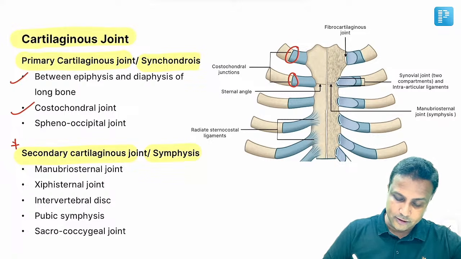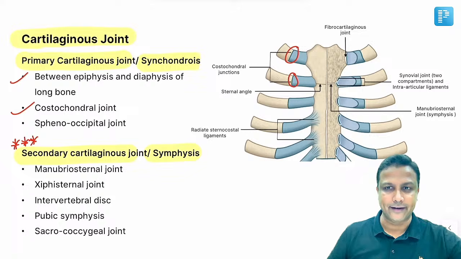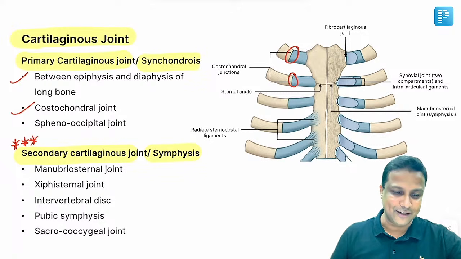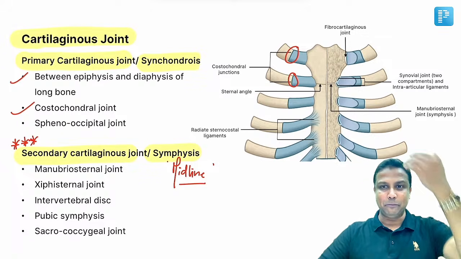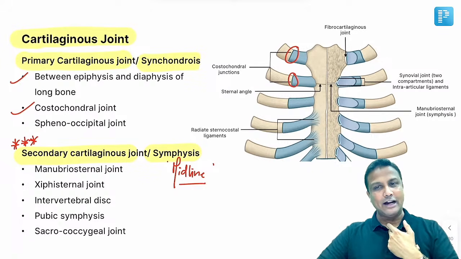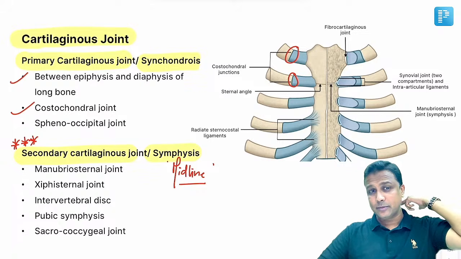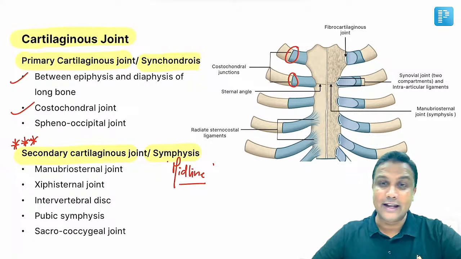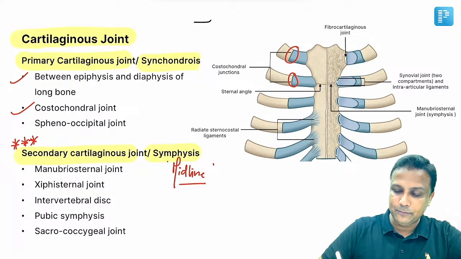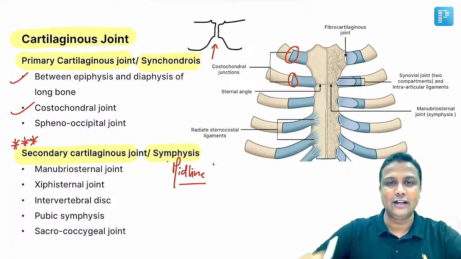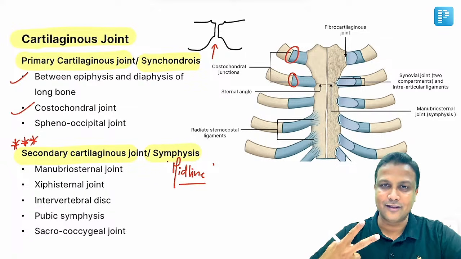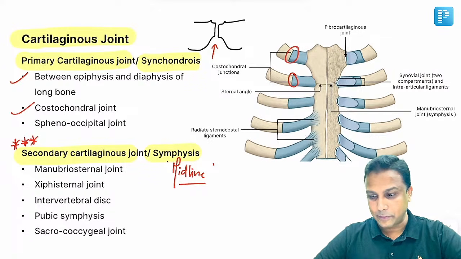Your examiner is very much interested in the secondary cartilaginous joint. Many times in your exam an image-based question is given, and it is so easy to remember the examples. All the midline joints, this is the keyword. That is a keyword, sir. Midline joint, midline. Okay? So the manubriosternal joint, xiphisternal joint, intervertebral disc, pubic symphysis, everything in the middle will be an example of your symphysis. You must have seen in your exams repeatedly that an X-ray image of the pubic symphysis is given, with an arrow mark: identify which type of joint. Answer, secondary cartilaginous joint, nothing but symphysis. Is it okay? Remember, midline joints.